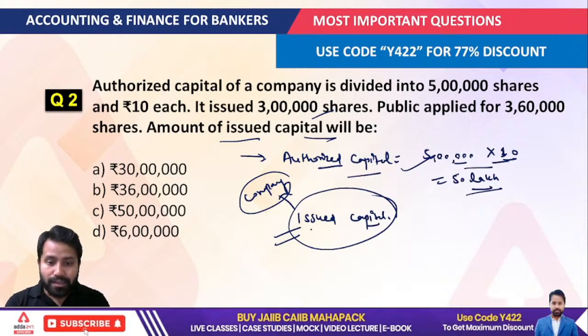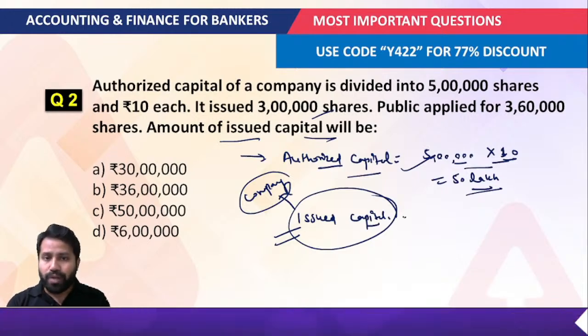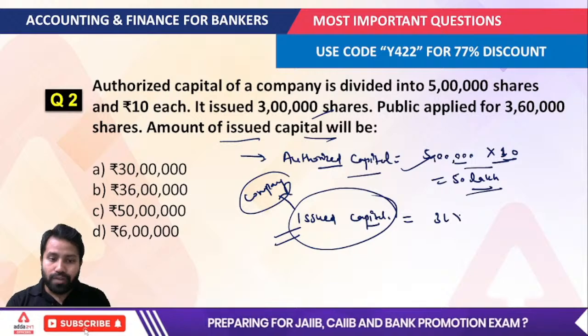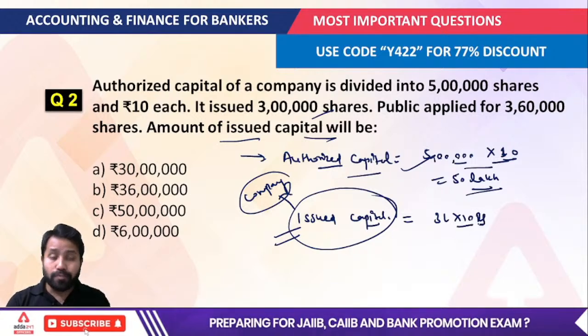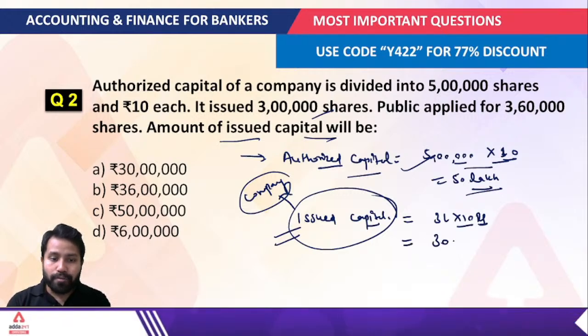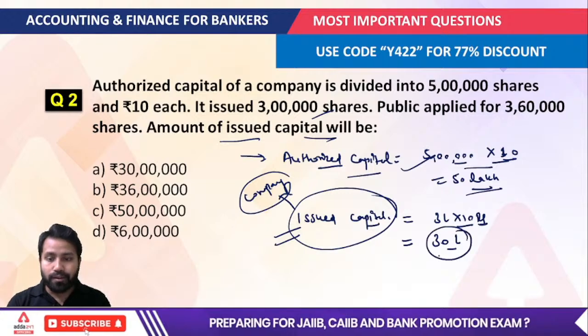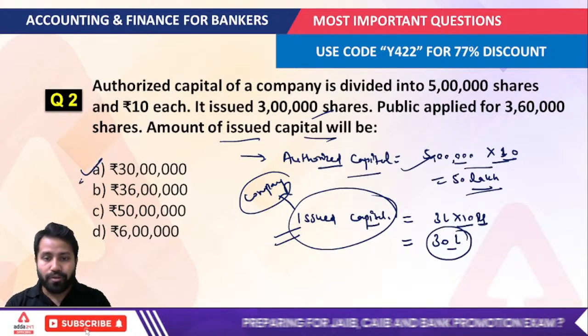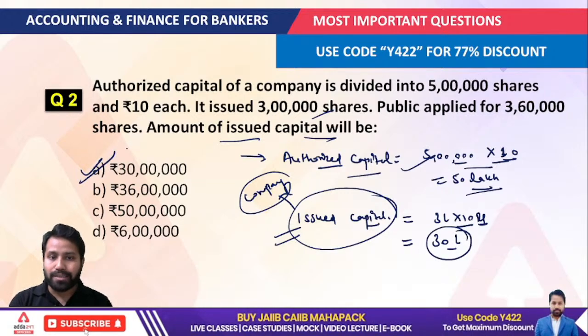So you can understand what your answer should be for this question. That would be equal to 3 lakh multiplied by 10 rupees, because the price of one share is equal to 10 rupees. So what would be the answer? That would be equal to 30 lakh, right? So this should be your answer for this question. I hope it is understandable.